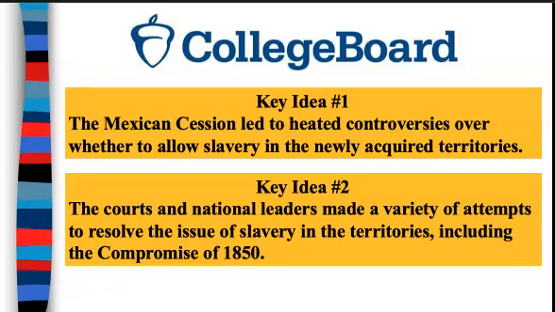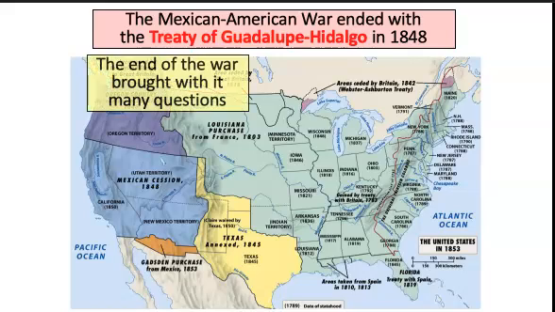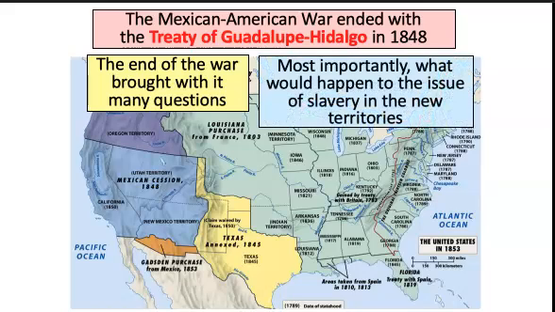So let's just review a little bit from last time. We talked about last time the Mexican-American War. Now, very successful military operation by the United States, lasted 2 years, ended with the Treaty of Guadalupe-Hidalgo in 1848, where the United States gains that Mexican cession territory, that area in blue on the bottom left-hand side of the map. However, the problem is that the end of the war brought many questions with it for the United States. The most important of these questions was what would happen with the issue of slavery in these new territories.